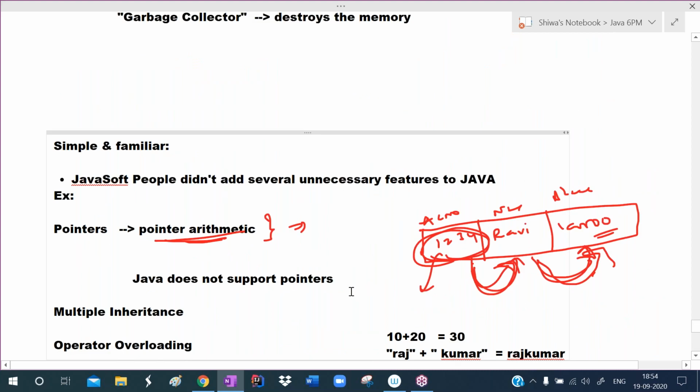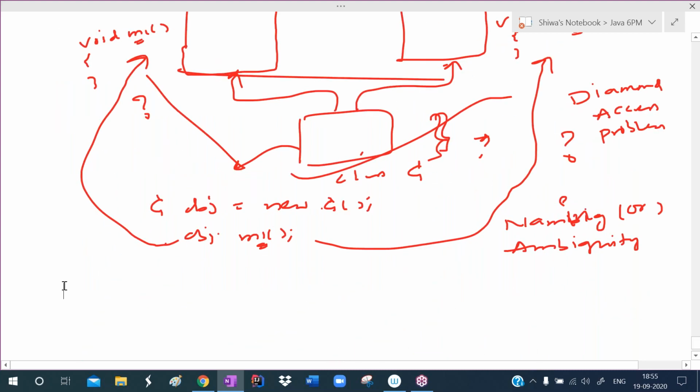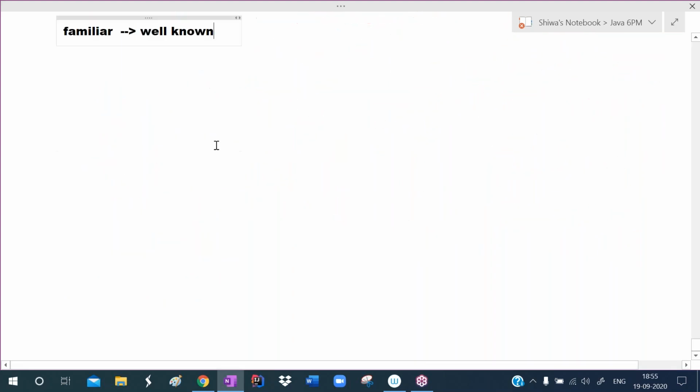Such confusion-oriented concepts they didn't add to Java, and we can say this is simple. Now familiar. Familiar means what? Well known. We may feel this Java is well known to us. Why do we feel like that? Because when Java was introduced in 1996, at that time the software industry was using C language and C++ language to develop software.